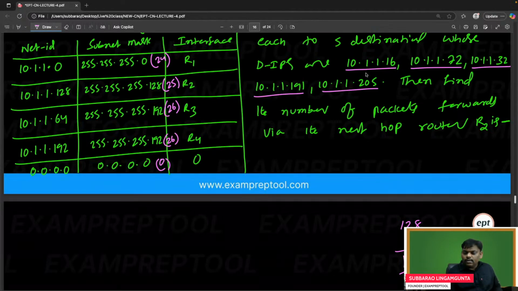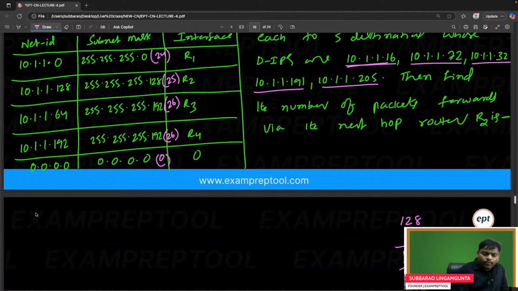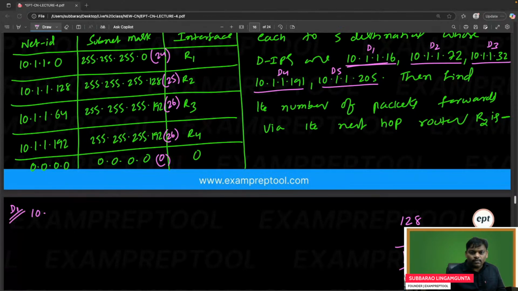See, this is the destination IP. Let's take the first destination IP. Be careful everyone. I am taking the first destination IP, D1, D2, D3, D4, D5. Let's see the D1. Everyone try to understand. It's a very interesting problem.